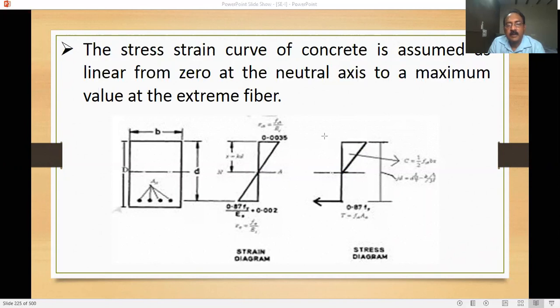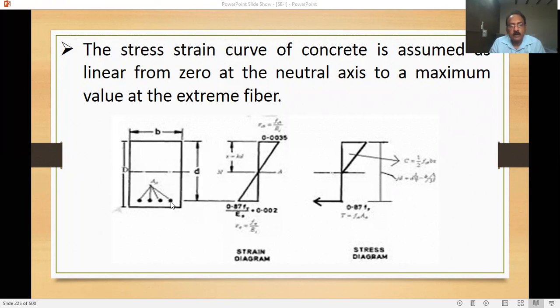This is the figure you must remember; you have to draw it in the examination, the strain diagram and stress diagram, and if you draw this you will get good marks. Very easy, very simple. Draw a cross section of the beam. Note down these symbols, breadth and depth. This is the effective depth. I will explain effective depth in coming topics.